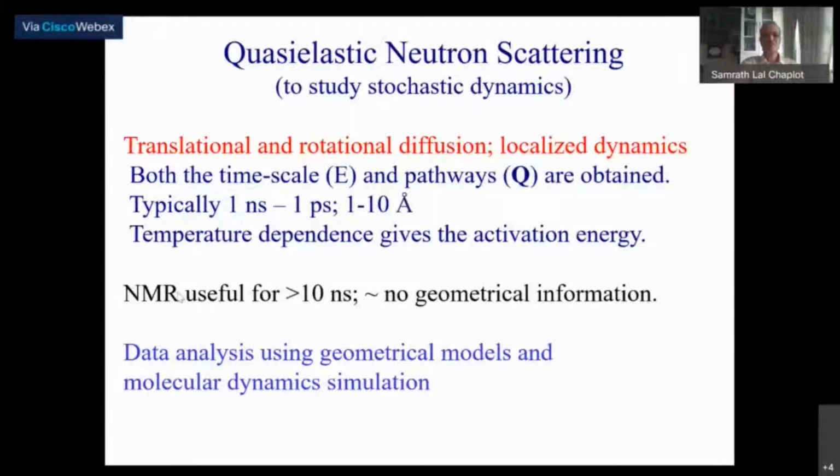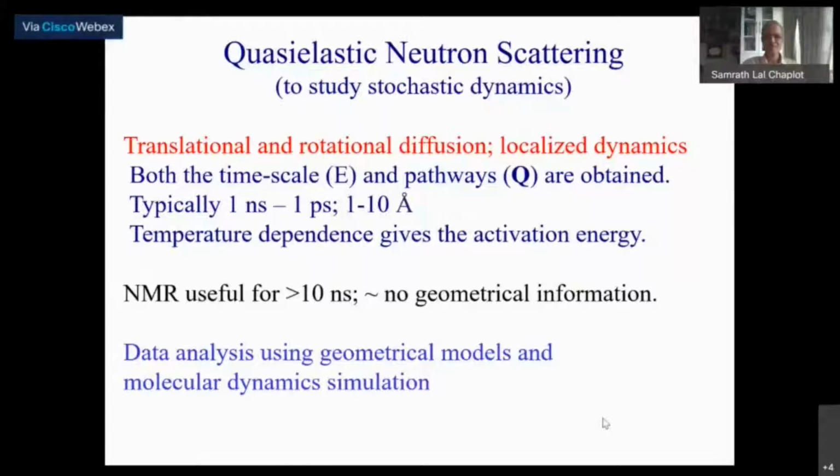However, it doesn't give you direct geometrical information of the pathway dynamics, though you can get this information by indirect means from other information available. The neutrons are able to give it directly, meaning you don't really have to depend on other models. Again, the data analysis is done using either geometrical models of the stochastic dynamics or molecular dynamics simulation. We will talk about that.